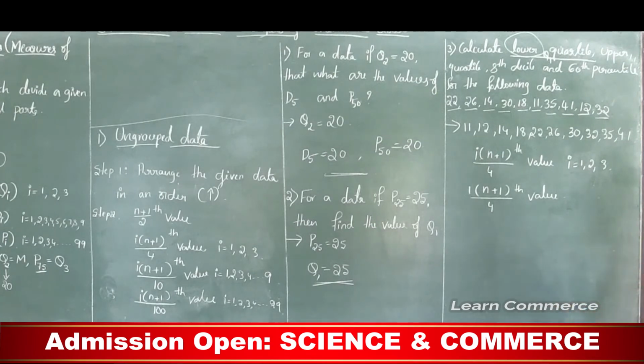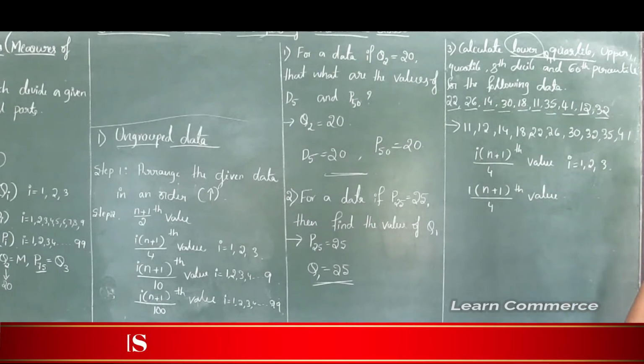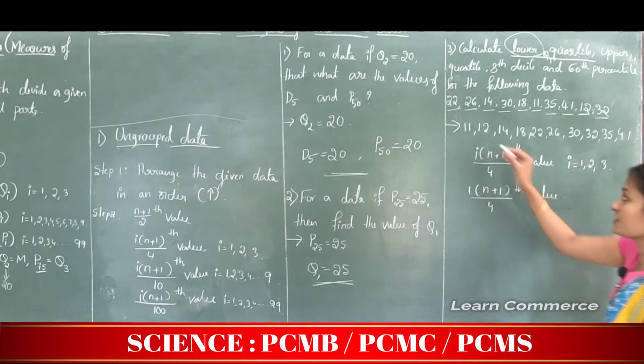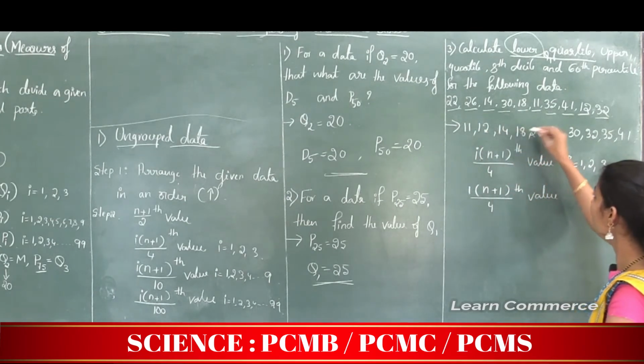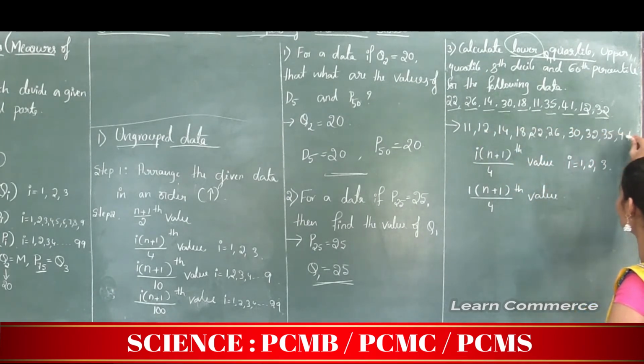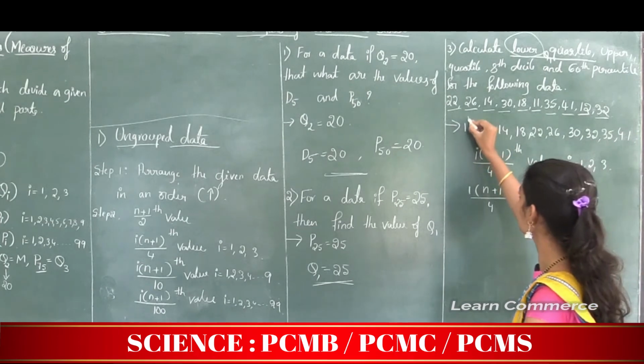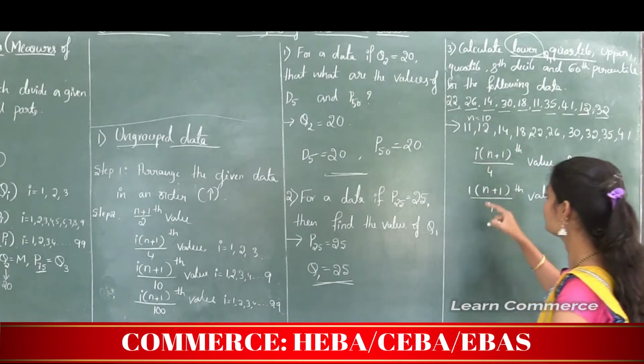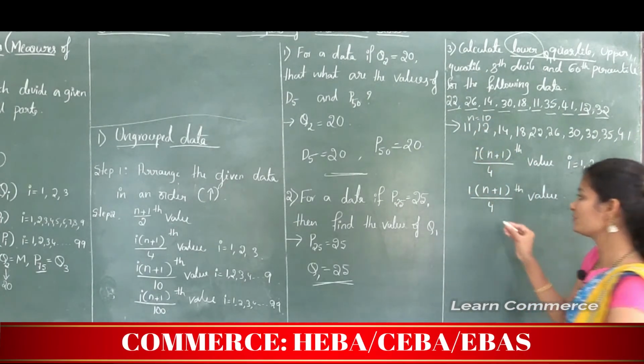Here what is n? n is the number of observations. The observations are 1, 2, 3, 4, 5, 6, 7, 8, 9, 10. So here n is 10. Therefore in the place of n I will substitute 10.